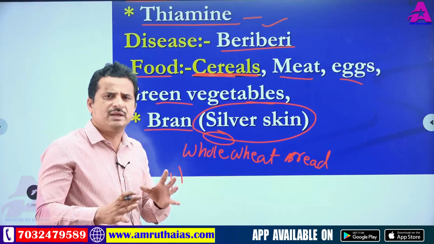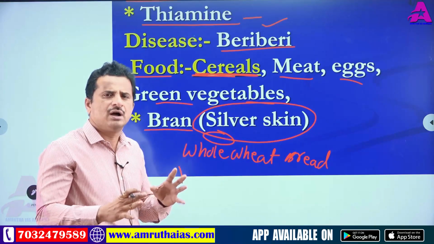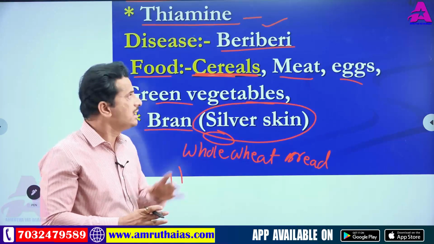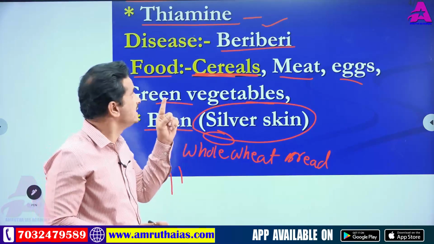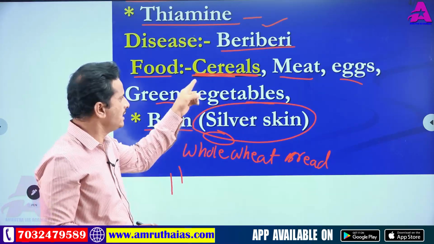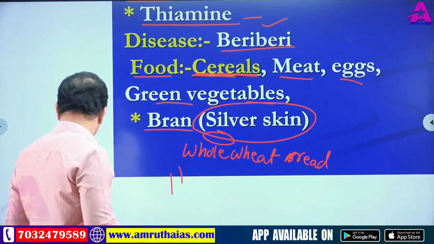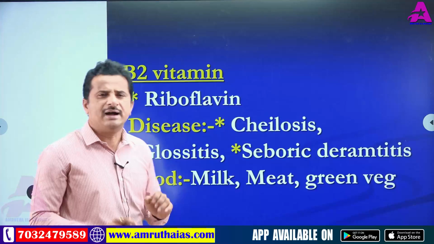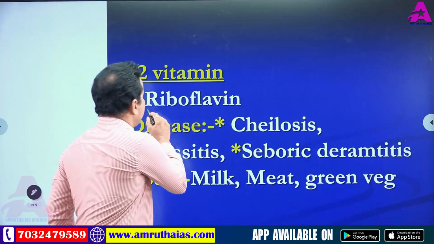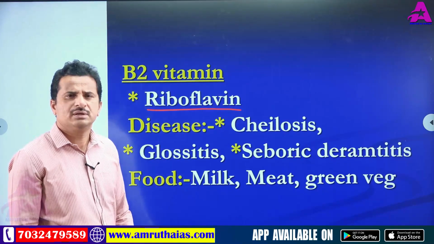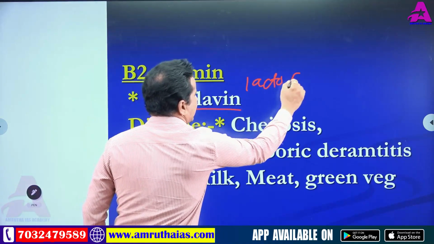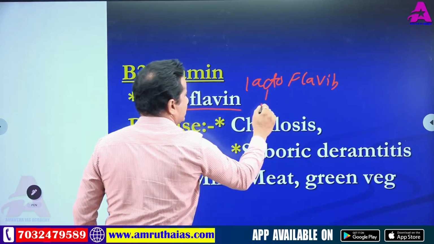So the highest B1 vitamin is present in whole wheat bread or whole wheat products or cereals, particularly the cereal top layer. Okay. So the deficiency disease is important, and next, the food material, the highest one, is very important. Next, B2. After B1, the next vitamin is B2. B2 chemical name is riboflavin. It is also called lactoflavin. Here lacto means milk.